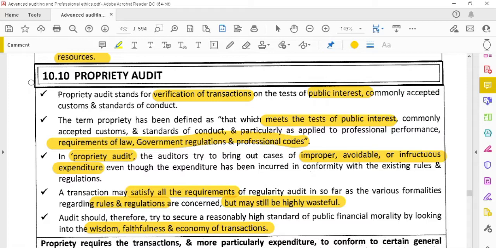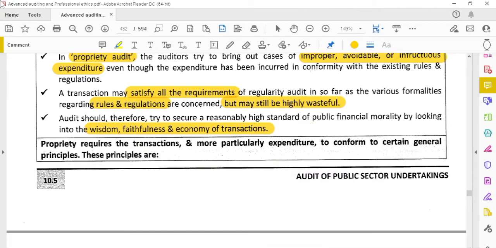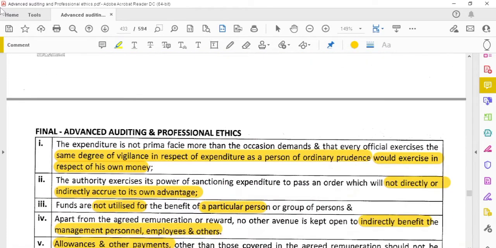They have to use wisdom, faithfulness, and proper economy as if it were their own organization's money. They have to provide value for the economy of the transactions. Propriety audit requires that transactions, and more particularly expenditure, follow certain principles. If they spend, how they do the expense has to be verified in the propriety audit. We have to examine how they have incurred the expense. For that, certain principles are given. They have to apply the same degree of vigilance in respect of the expenditure as a person of ordinary prudence would exercise in respect of his own money.